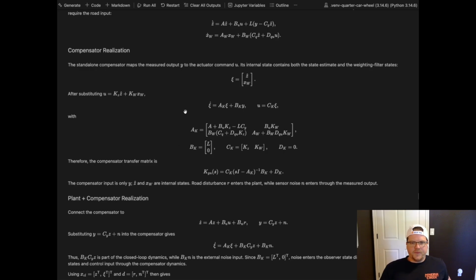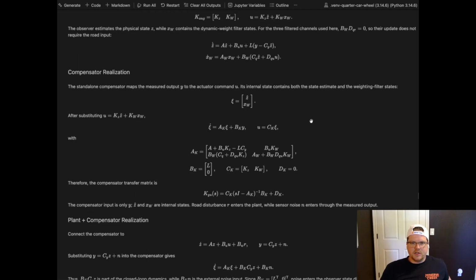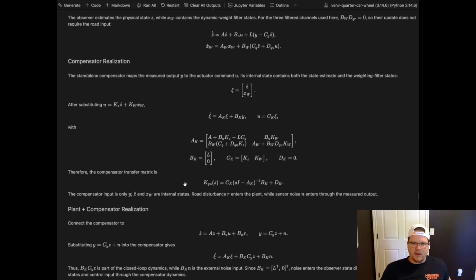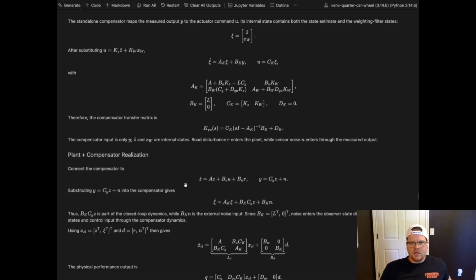So here we're saying AK, BK, CK, DK as the compensator for the dynamically weighted state feedback with the observer synthesized from above. XC is this new state that we're introducing that has the augmented XW. And obviously that's not being estimated at all. That's just internal to the state feedback portion of the compensator. This is essentially plug and play from above. You can refer back to it. I'm just going to keep marching down though.